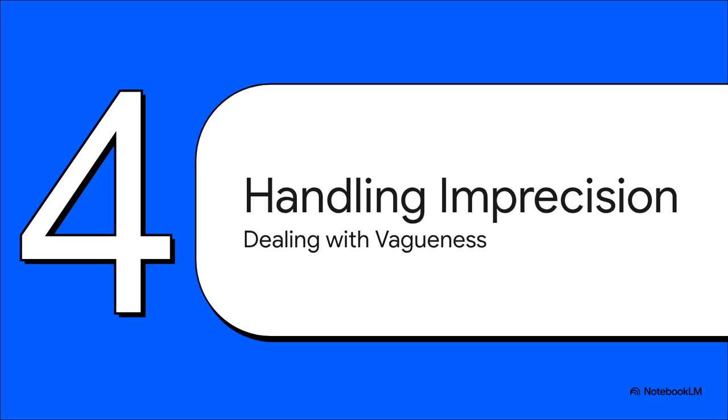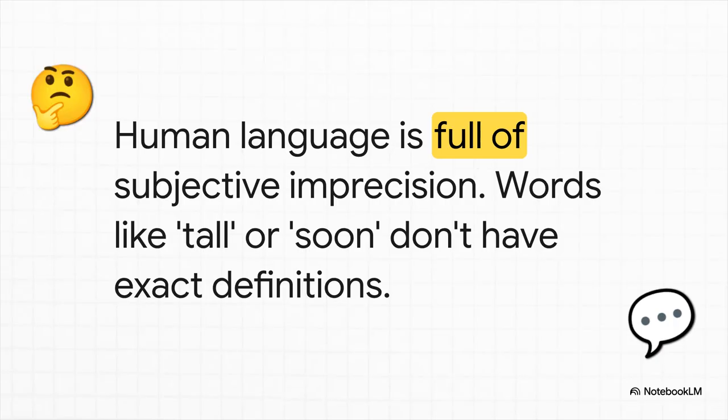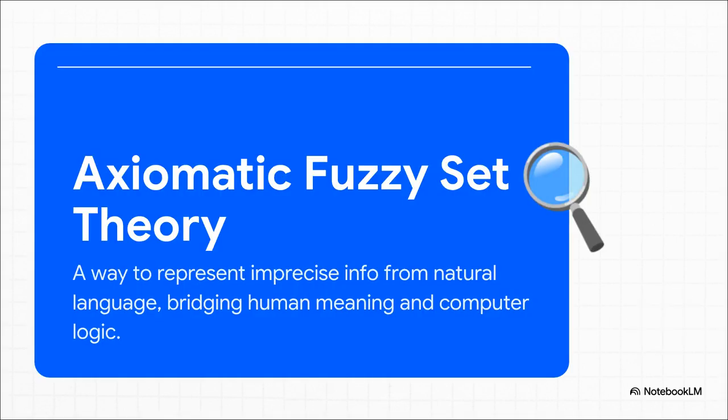Okay, but this brings up another massive problem. All of these systems, they love logic, they love precision. But what about us? Humans are anything but precise. So how does an AI deal with our natural vagueness? I mean, think about it. Words like tall, warm, or soon, they don't have a strict mathematical definition. What I think of as warm might be totally different from what you consider warm. So, for a machine that thinks in absolute ones and zeros, how in the world do you compute the meaning of soon?